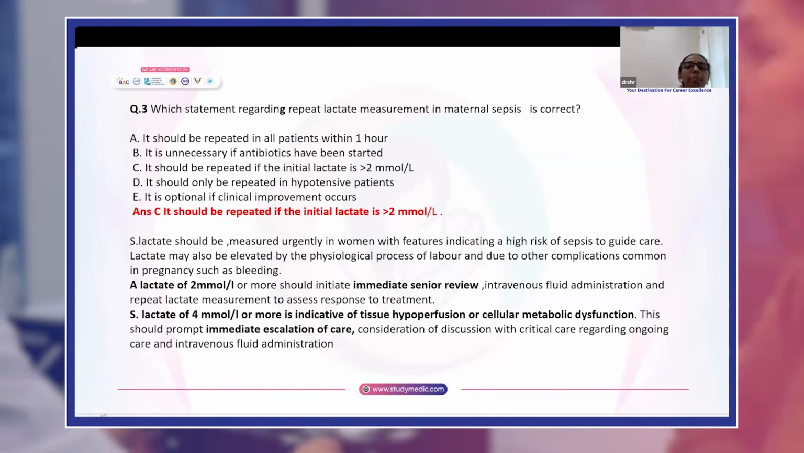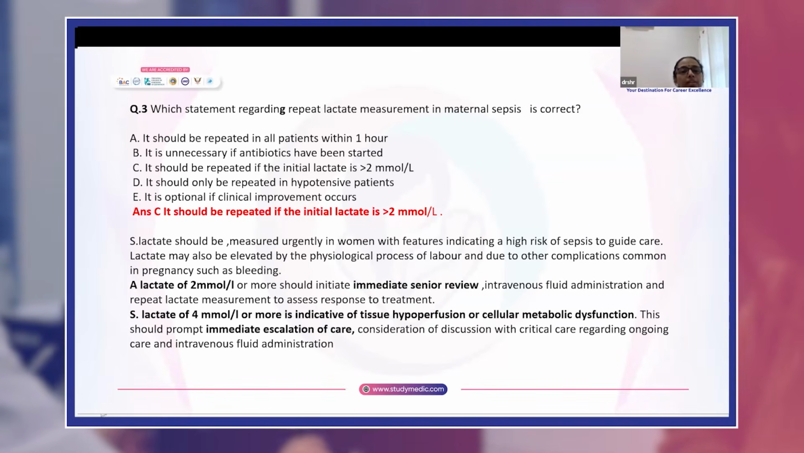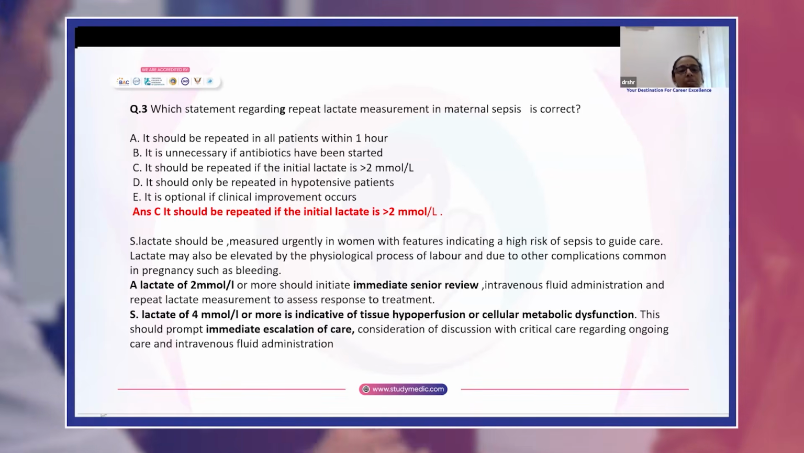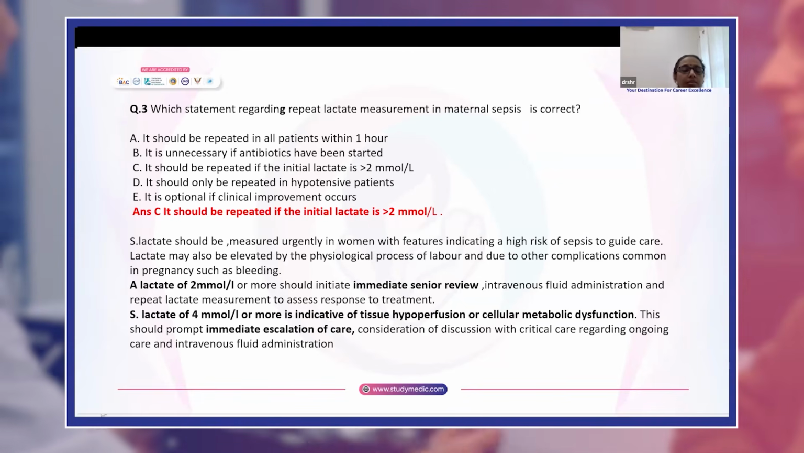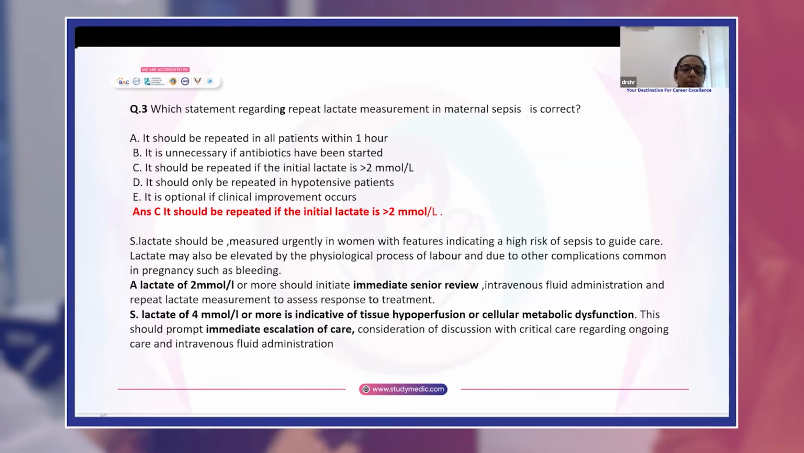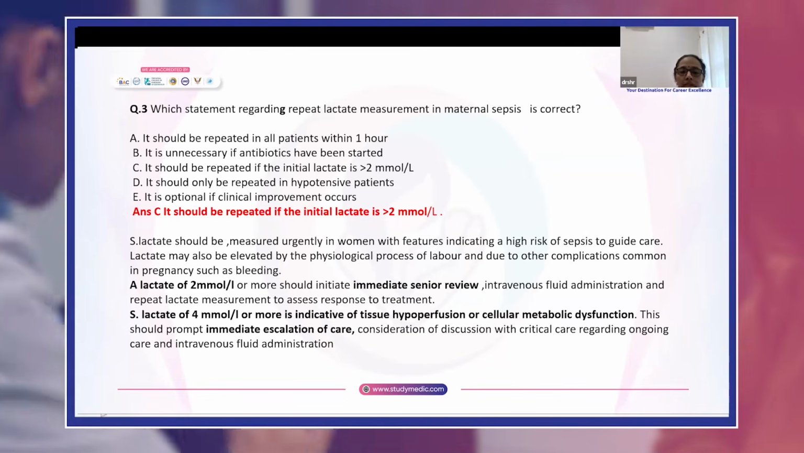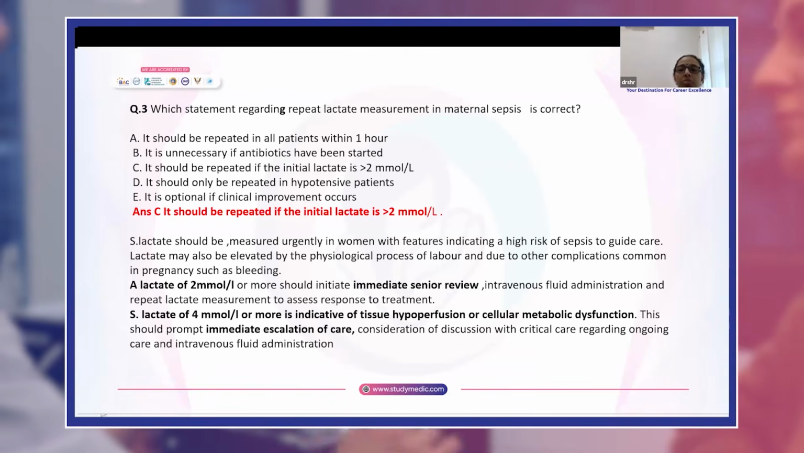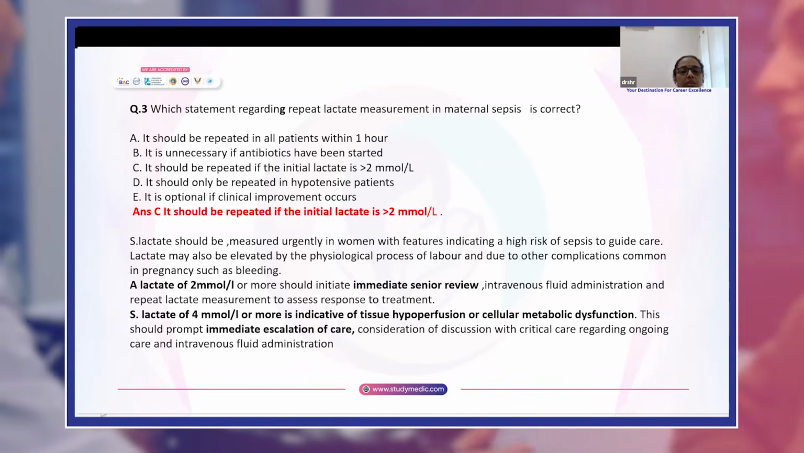Now, which statement regarding repeat lactate measurement in maternal sepsis is correct? The answer is C. It should be repeated if the initial lactate is 2 or more millimoles per liter. Serum lactate should be measured urgently in all women with features of sepsis. Lactate may be elevated by the physiological process of labor and due to other complications common in pregnancy such as bleeding. Lactate of 2 or more should initiate immediate senior review, intravenous fluid administration, and the repeat lactate has to be measured within 1 hour, mainly to assess the response to treatment.